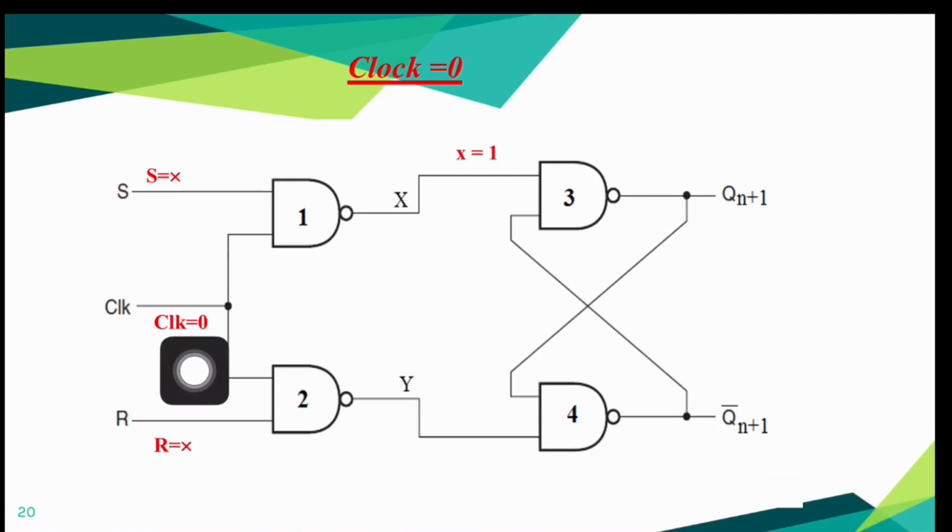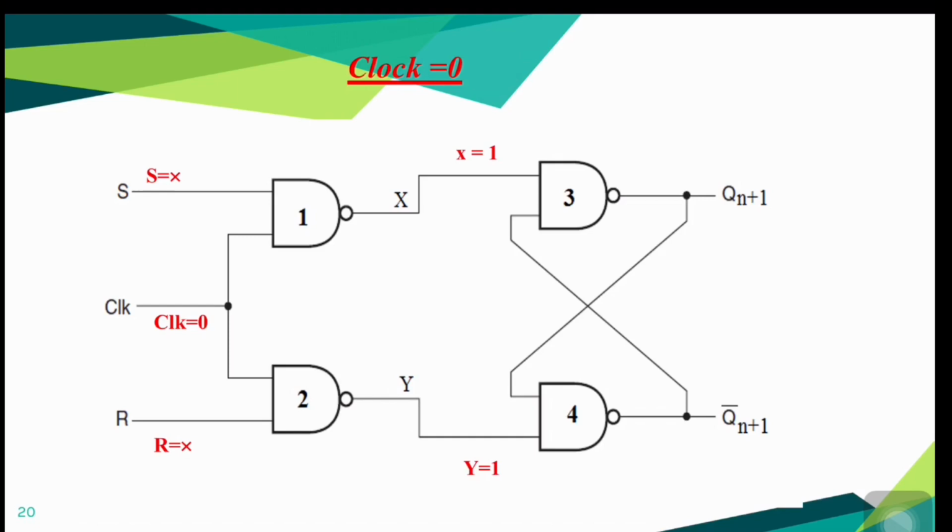Here also one of the inputs is 0, so we can directly write the output of the second NAND gate Y equal to 1. When X and Y are 1, this circuit produces an output which is similar to the previous output. It's already discussed in detail during the no change state condition, so I'm not going to repeat that right now.